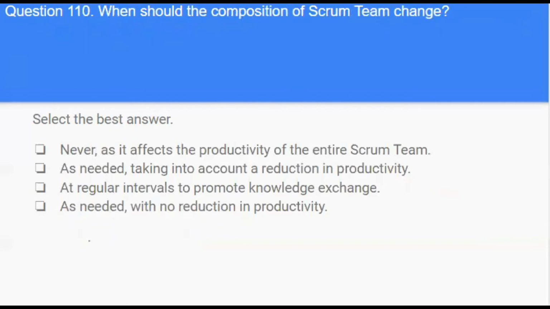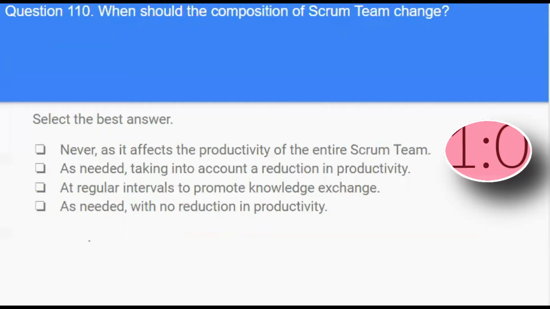Next question. When should the composition of the Scrum team change? Options. Never, as it affects the productivity of the entire Scrum team. As needed, taking into account a reduction in productivity. At regular intervals to promote knowledge exchange. As needed, with no reduction in productivity.